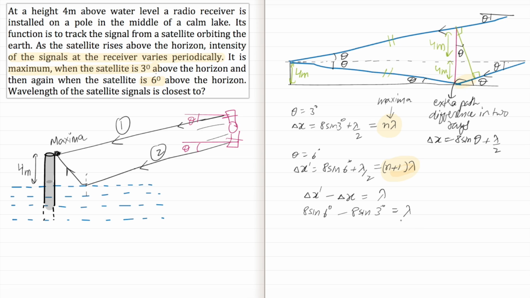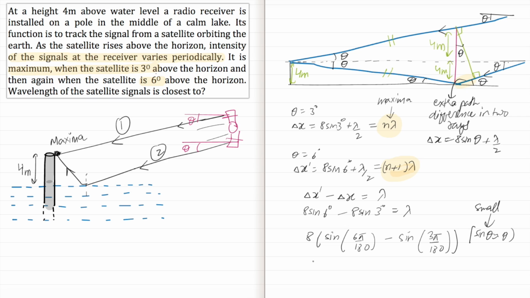We have to find lambda. So the value of lambda is approximately 8 into sine 6 degrees, which is sine 6 pi by 180, minus sine 3 pi by 180, and if the angles are small we can take sine of theta approximately equal to theta if theta is very small.